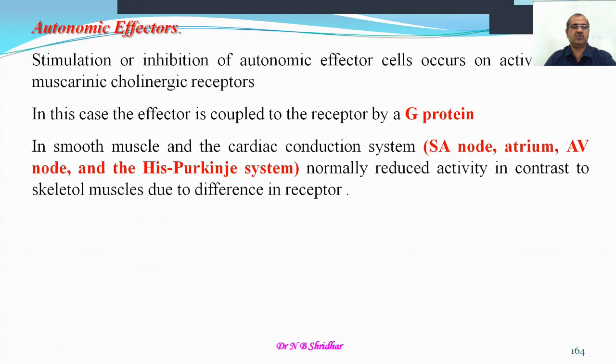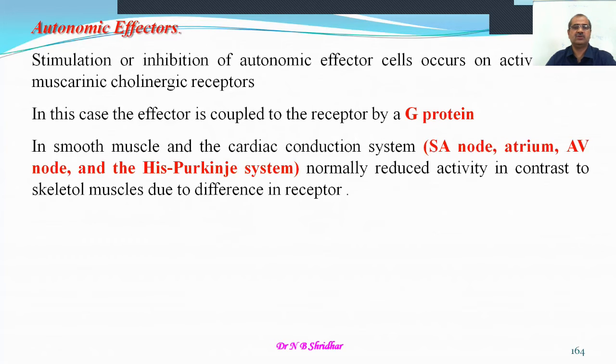G protein means, as you have already learned in the previous classes, the G proteins are classified into so many categories. In smooth muscle and the cardiac conduction, especially the sinoatrial node, atrium, AV node, and His-Purkinje system, normally the conduction is reduced, in contrast to the skeletal muscles, due to the difference in the receptor.